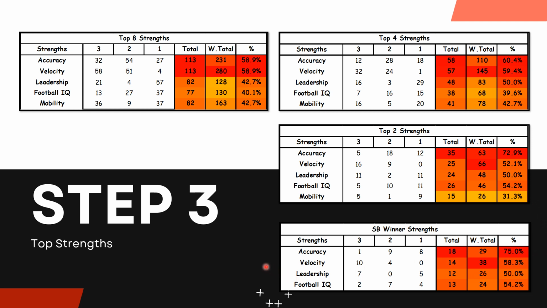Super Bowl winners, you don't even see it because it dropped below 25% and it's basically non-existent. I think the only Super Bowl winners to have the mobile trait have been Patrick Mahomes, and his was ranked third, and Aaron Rodgers, and his was ranked third as well. You can start to see accuracy. Out of all the Super Bowl winners, 75% of them were accurate.